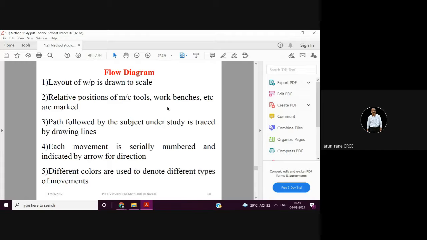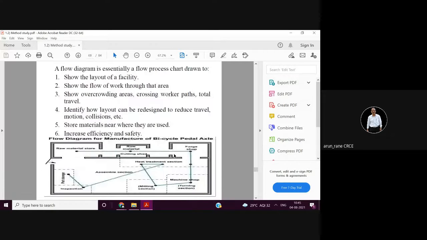Then you have to number the movements. Try to use colors so that it is clear. So this is a flow diagram for the manufacture of a bicycle pedal axle.